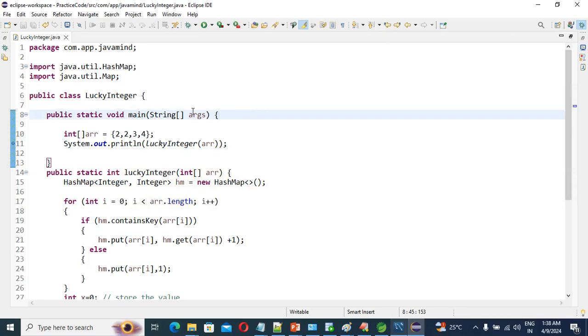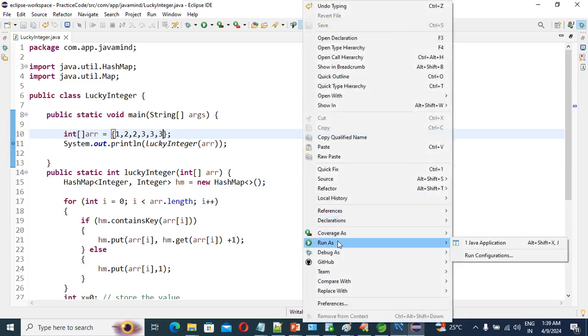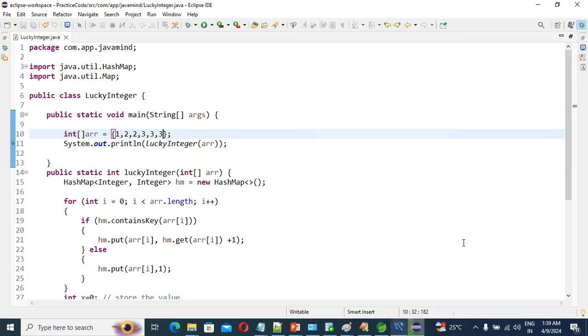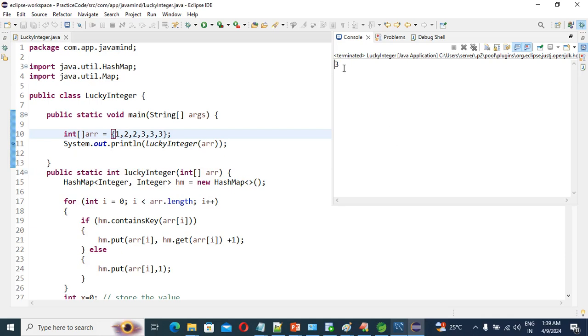Now in the second case, suppose we give 1 comma 2 comma 2 comma 3 comma 3 comma 3, right? So we will have this integer array. The frequency of 1 is 1, of 2 is 2, and of 3 is 3. So our largest lucky integer is 3, right? So our output should be 3, guys. Now let's run the application and see if our output comes as expected. See guys, 3.